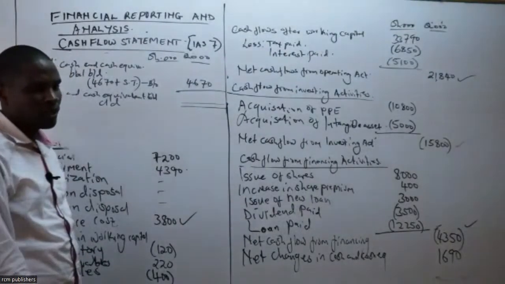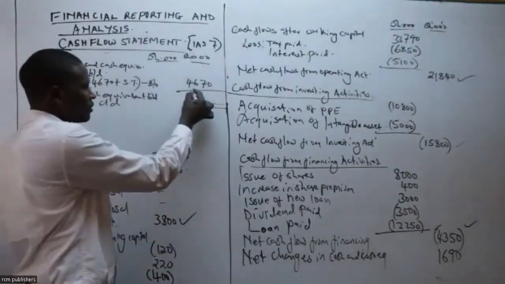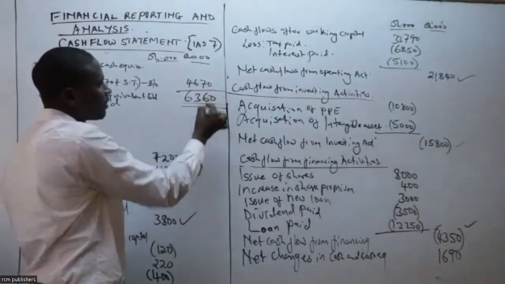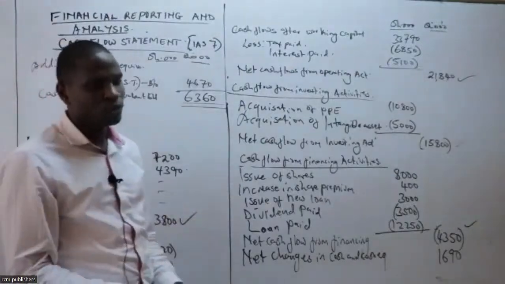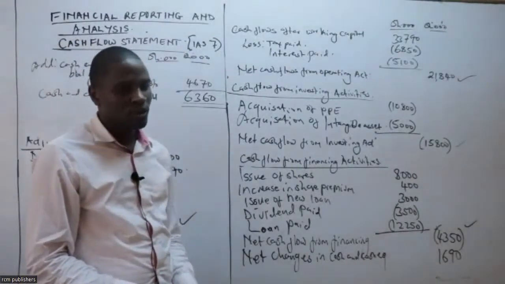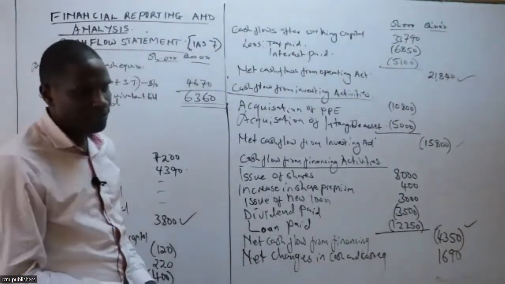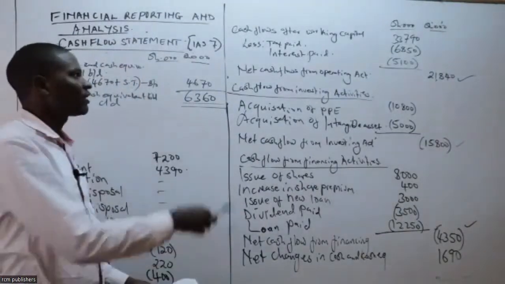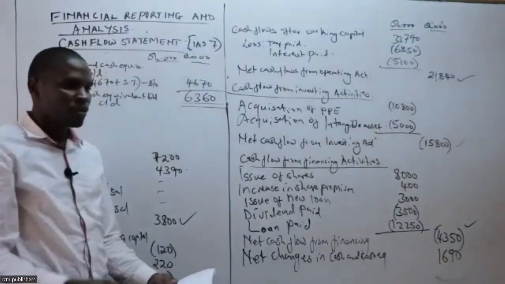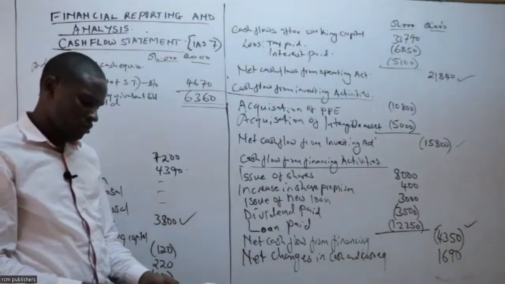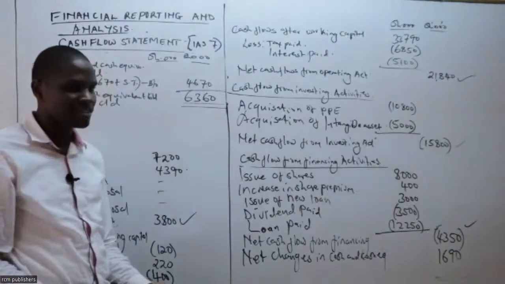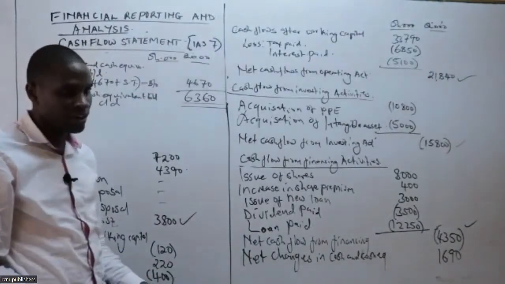What are you getting now? 6360. And then you check, you confirm with your question, is it balancing? You just confirm with the cash and cash equivalent as at the end of the period. I can see for sure it is 6360.